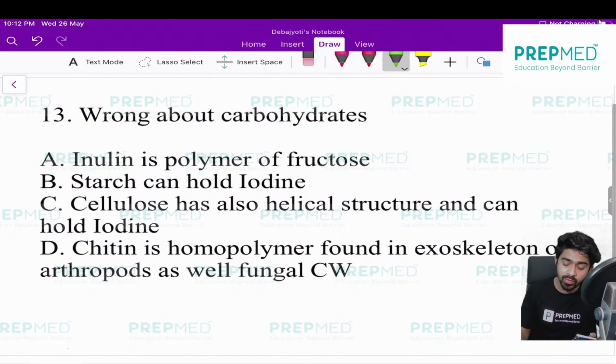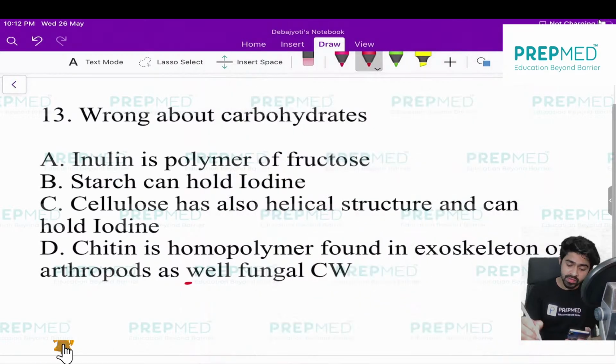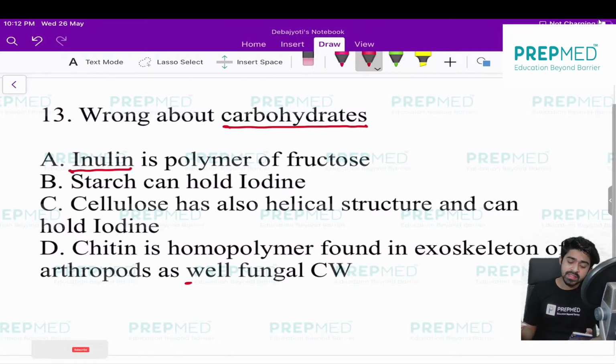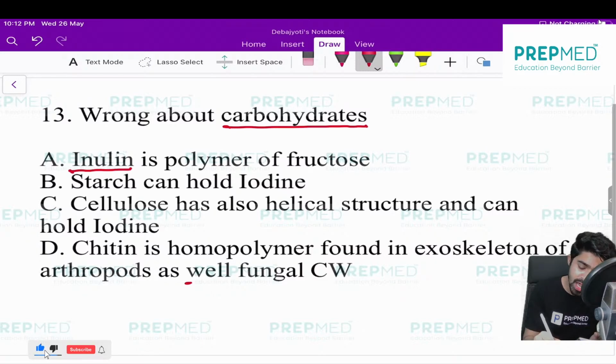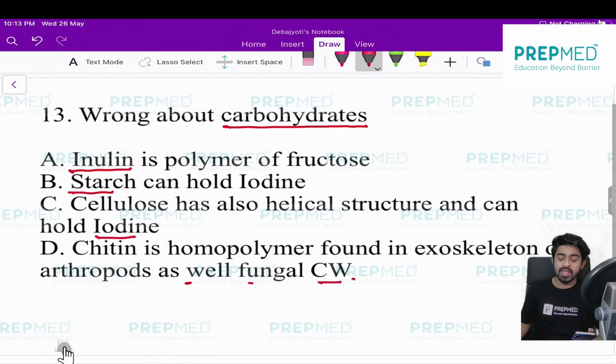Question: which of the following is wrong about carbohydrates? The first statement: inulin is a polymer of fructose. Second statement: starch can hold iodine, which is a nice and interesting statement. Third: cellulose has a helical structure and can hold iodine. Fourth: chitin is a homopolymer found in the exoskeleton of arthropods as well as the fungal cell wall. This is again a nice statement.